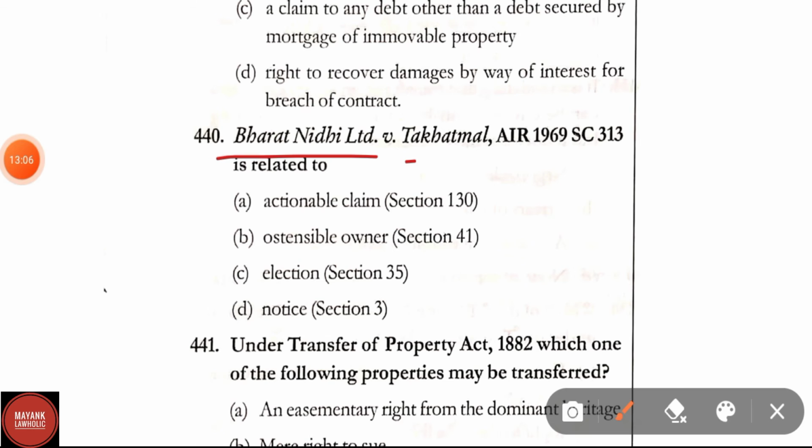Question number 440. Bharat Nidhi Limited versus Takht Mahal, AIR 1969, is related to: option A, actionable claim, Section 130; ostensible owner, Section 41; election, Section 35; notice, Section 3. Here the correct answer is option A, actionable claim, Section 130.